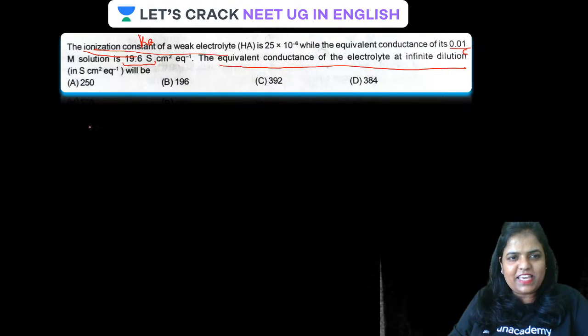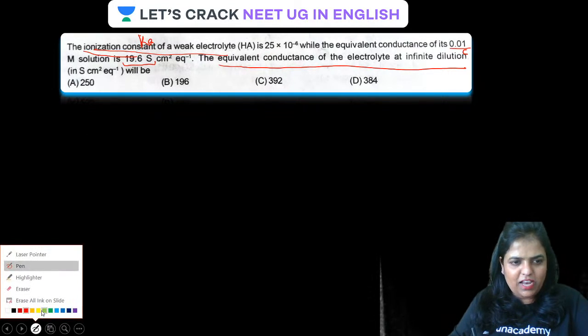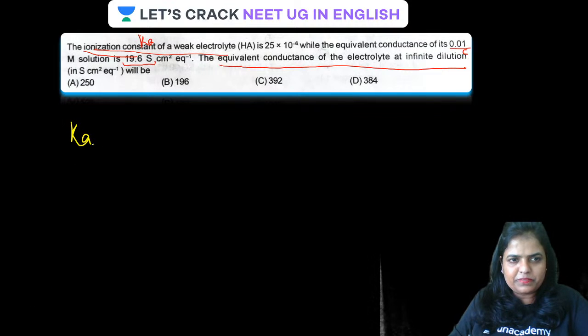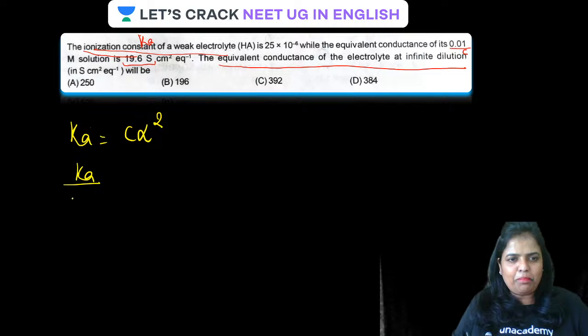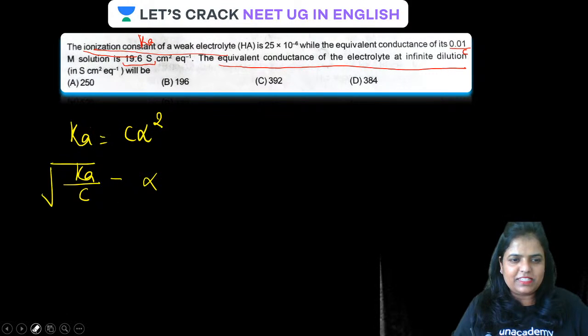Let me change the color of the pen. Ka is equal to C alpha square. Ka upon C, square root of this is going to give you alpha.